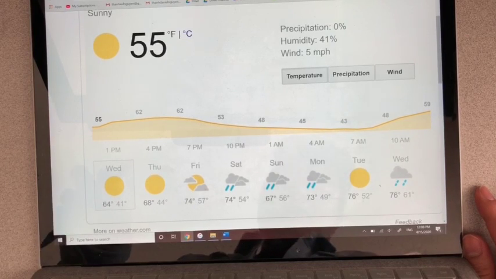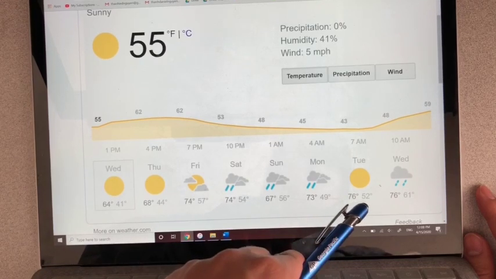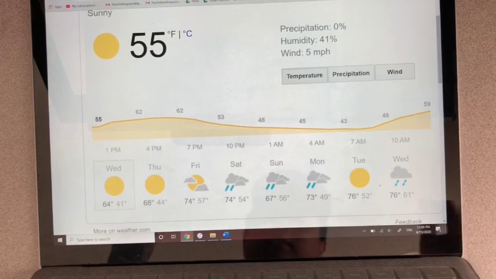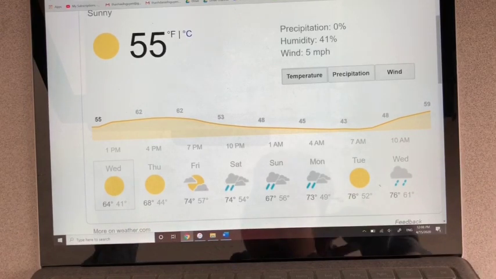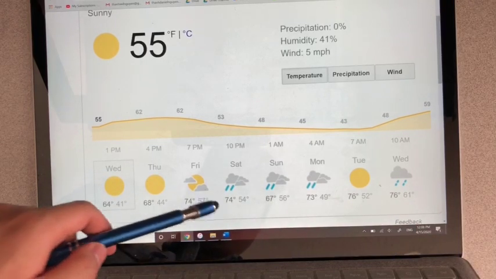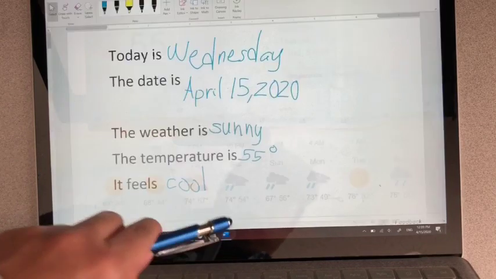What is the temperature on Tuesday? On Tuesday, the temperature is from 52 degrees to 76 degrees. What is the weather on the weekend? On the weekend, the weather is rainy. All right?